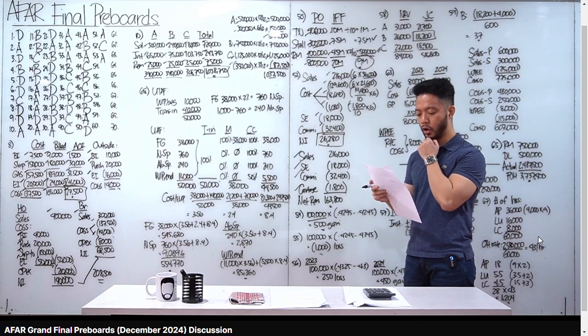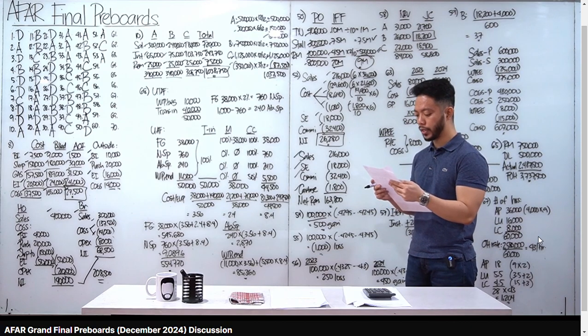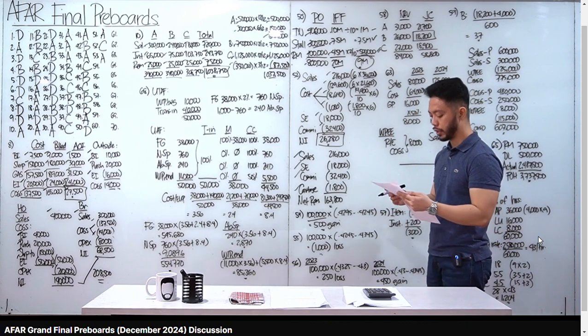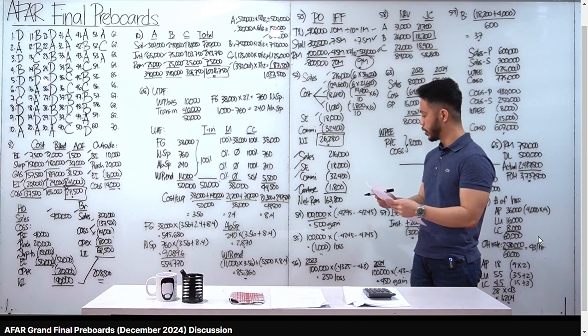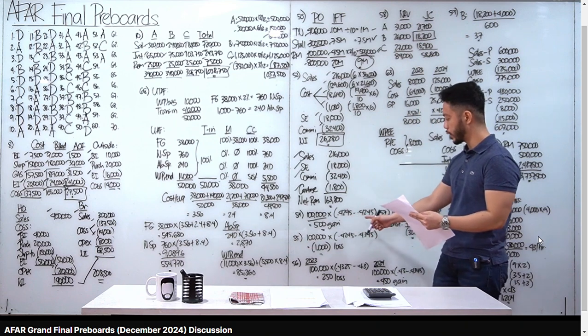Punta tayo sa number 54. How much should JKL report as transaction gain or loss on its accounts payable? So, ang tanong sa atin is December 31, 2023. Take note, may payable tayo. So, ang gagawin ko dyan, class, spot rate tayo dyan.